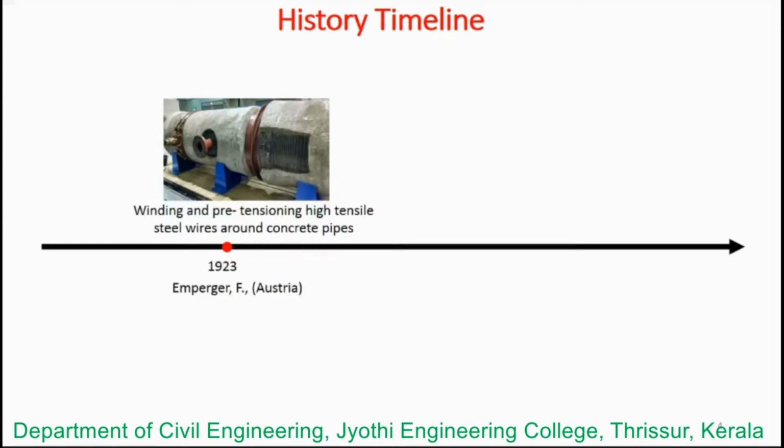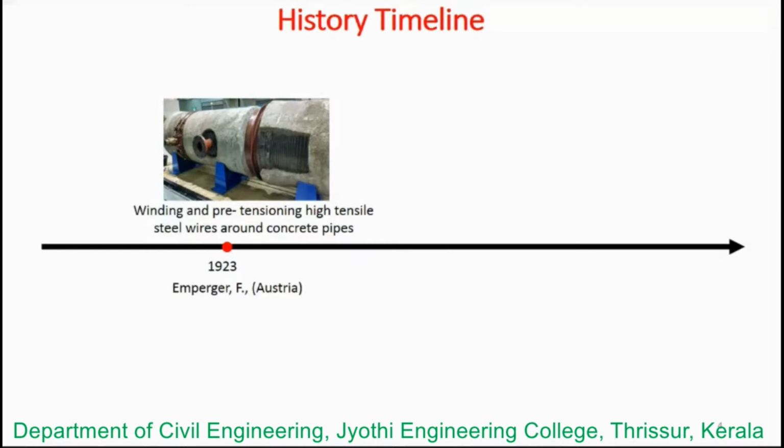In 1923, Emperger of Austria developed a method of winding and pre-tensioning. He incorporated high tensile steel wires around concrete pipes. During the industrial development of the 20th century, concrete became a very popular construction material. Different types of innovative techniques were developed in order to increase its capacity. The winding of steel wire around concrete pipes and tensioning the steel wires to check cracking was an instance of pre-stressing concrete pipes with tension steel wires.